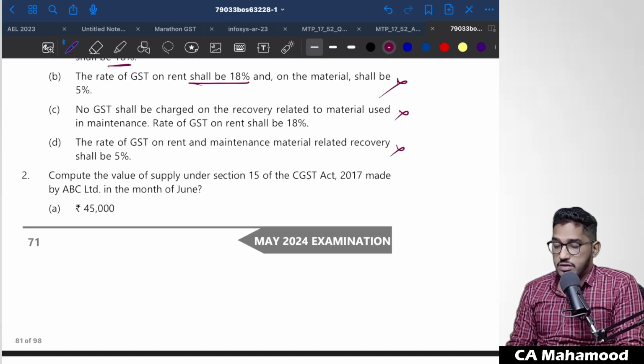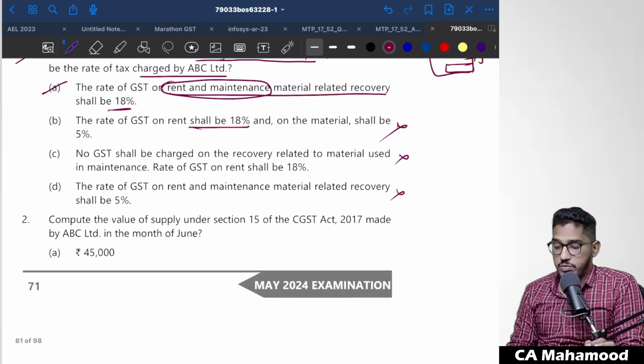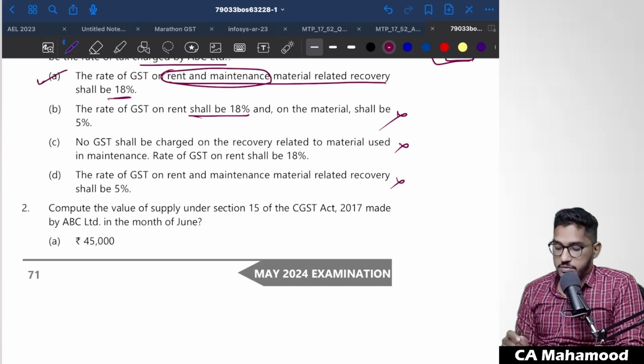So here the service which will attract highest rate of GST will be immobile property, renting of immobile property. So entire value has to be charged at the rate of 18% only. Clear? So option A will be the correct option.